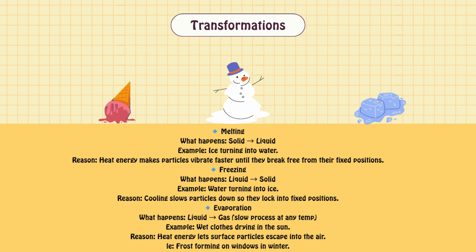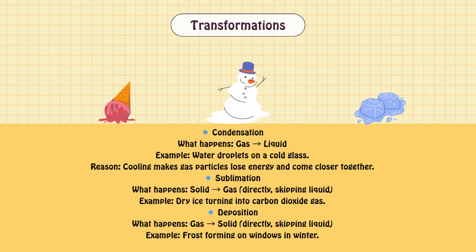Evaporation. What happens? Liquid to gas. Example: wet clothes drying. Condensation. What happens? Gas to liquid. Example: water droplets on a cold glass. Reason: cooling makes the gas particles lose energy and come closer.